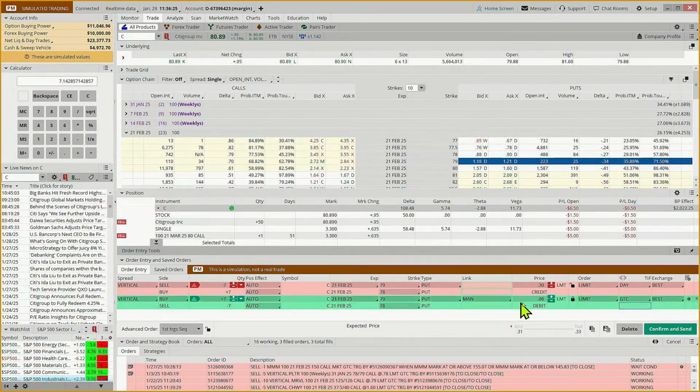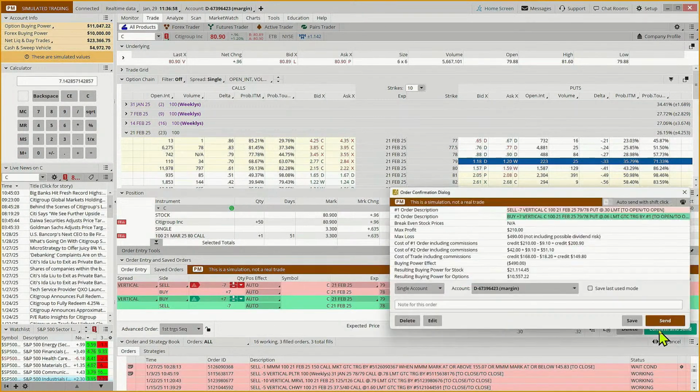And regardless of how much we're up or down, come the week of expiration, we don't want to let this go into expiration. And why is that? Well, because there's always a risk that it could end up closing between the strikes. And if it closes below the 79 and above the 78, then this would likely be exercised. And now we're the proud owner of 700 shares of Citigroup at $79 a share.